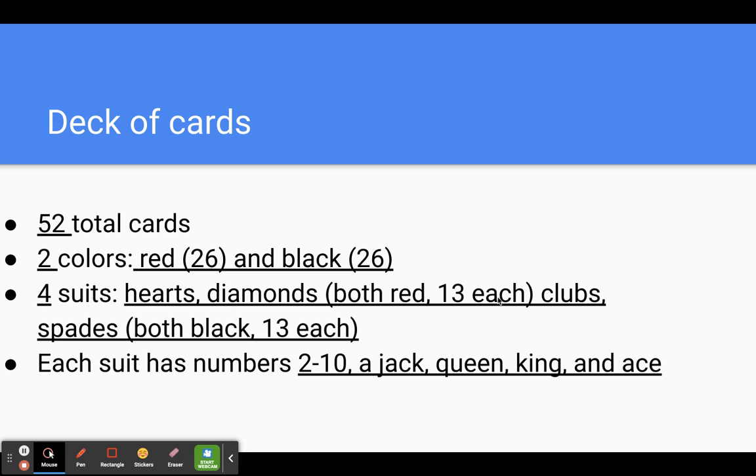There's hearts and diamonds. Those are both red. There's 13 each. There's clubs. There's spades. Those are both black. Those are 13 each. And each suit has 13 cards: 2 through 10, a jack, a queen, a king, and an ace. So 2, 3, 4, 5, 6, 7, 8, 9, 10. Right, that's 9. A jack, queen, king, and ace makes 13.